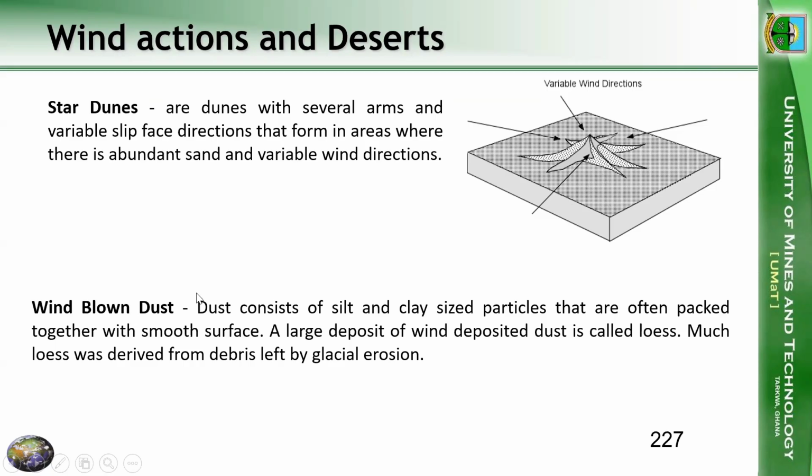Then we could also have wind-blown dust. Dust, we know, consists of silt and clay-sized particles that are often packed together with a smooth surface. A large deposit of wind-deposited dust is called a loess. Much loess was derived from debris left by glacial erosion. So that's a large deposit of wind-deposited dust.